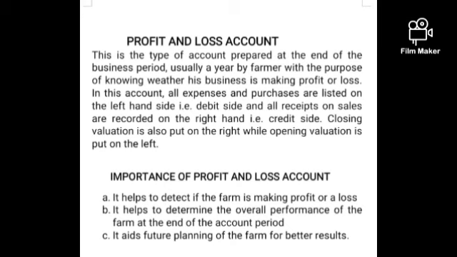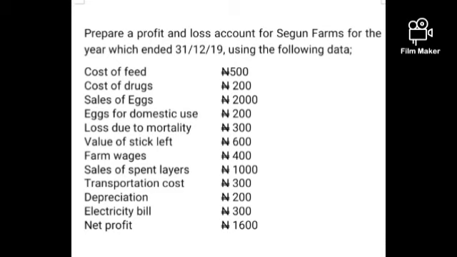So let's talk about profit and loss account. Profit and loss account is prepared at the end of the business period, usually a year, by the farmer for the purpose of knowing whether the farm is making profit or loss. This is an example of a profit and loss account. Here we have to prepare a profit and loss account for Mr. Segun Farms for the year which ended 31st of December 2019, using the following data: cost of feed, cost of drugs, sales of eggs, loss due to mortality, farm wages, transportation costs, depreciation, electricity bill, and net profit.